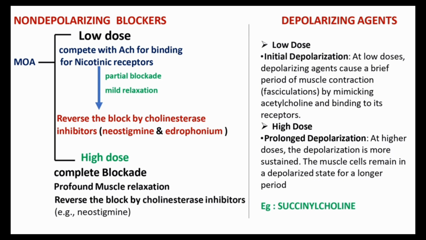Okay, in the depolarizing agents, we already mentioned depolarization happens in the high dose, and in the lower dose the same thing happens, as they mimic acetylcholine binding to its receptors. That is what happens with the depolarizing agents. Okay, just for understanding, I mentioned it, just check it. Okay, the important point is succinylcholine. From this section, the important point is succinylcholine, and for non-depolarizing blockers, the important point is that it can be reversed with a cholinergic agonist. That means cholinesterase. With a cholinesterase inhibitor, we can reverse it.